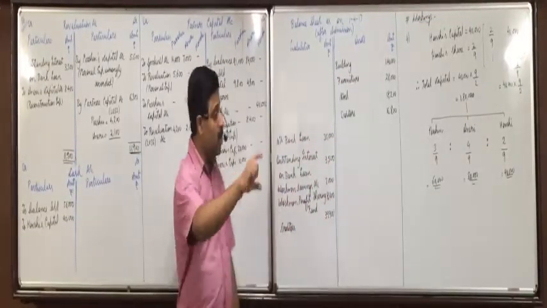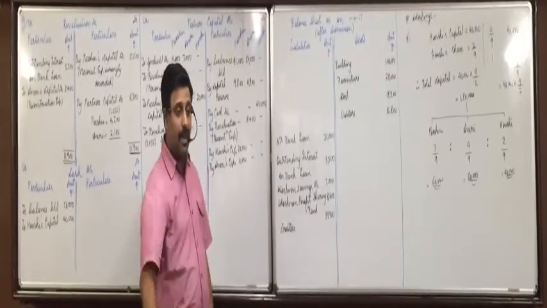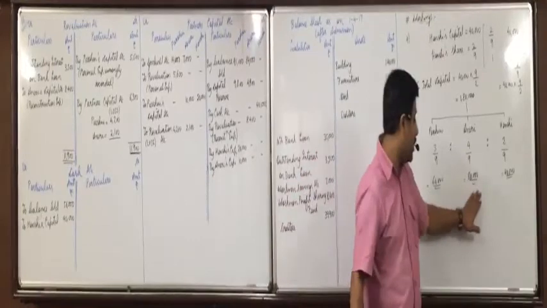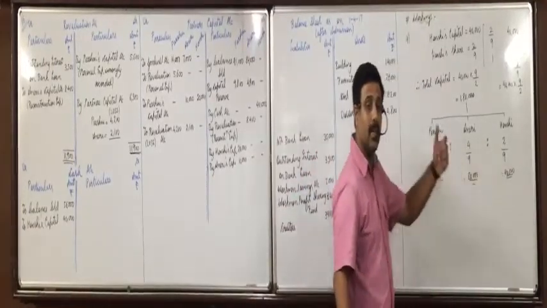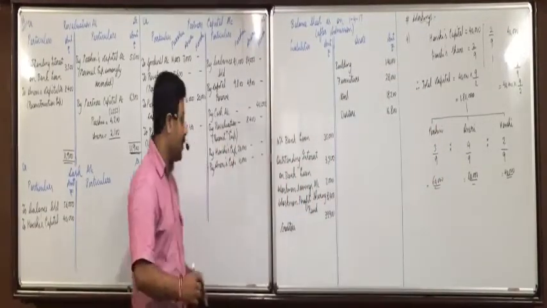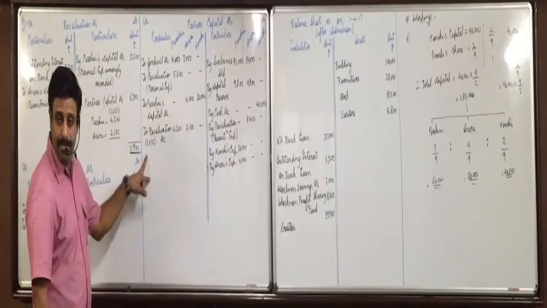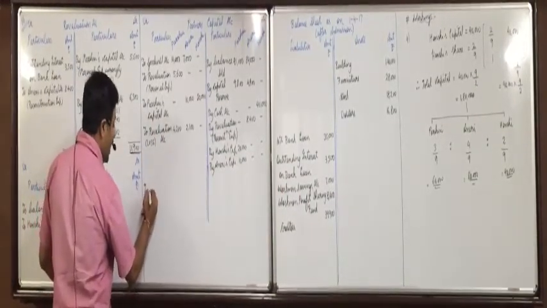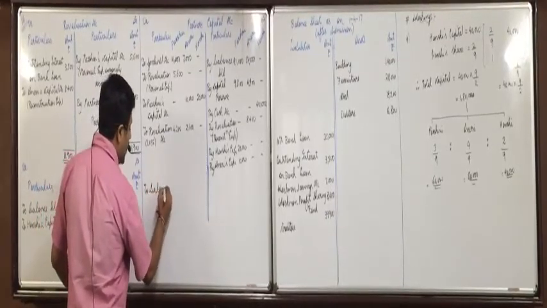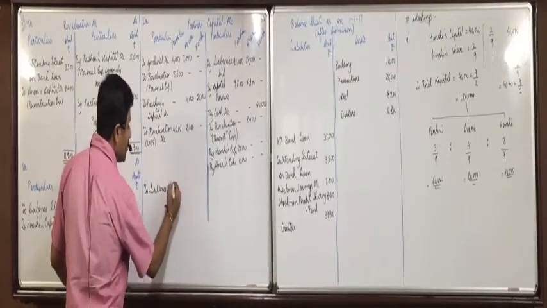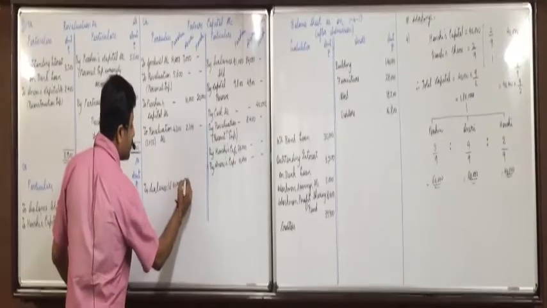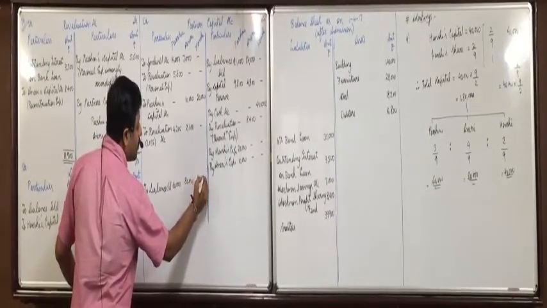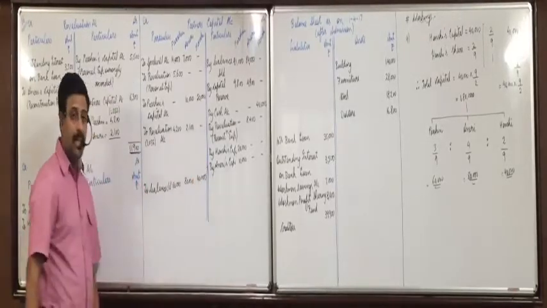What is the third step? Two steps we have done. The third step I made you write: this amount, what we have got, 60, 80, 40, show it as closing balance. Okay. Leave two lines here. And write down 'By balance carried down' 60,000, 80,000, 40,000. This is the third step you will do.